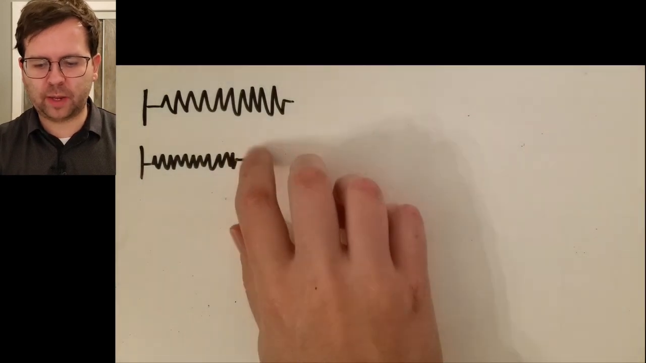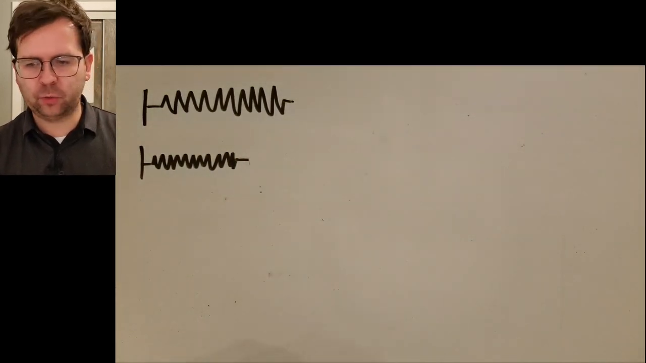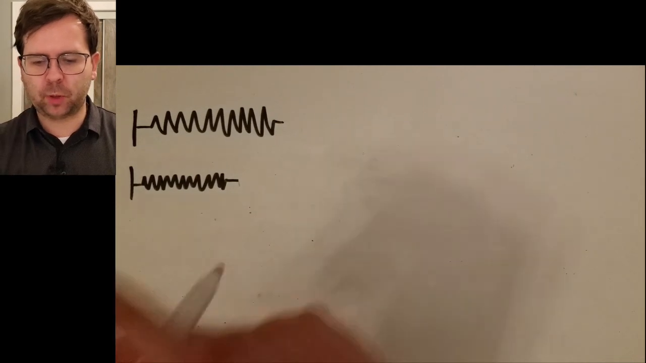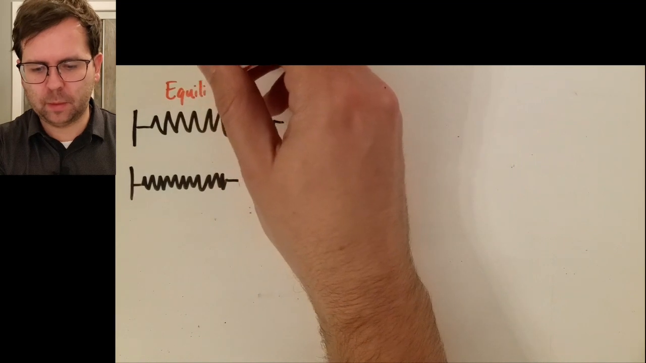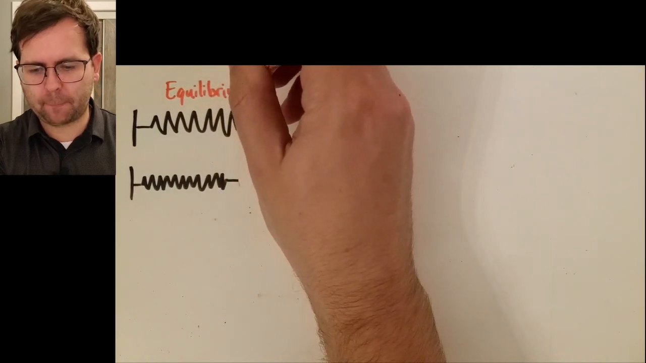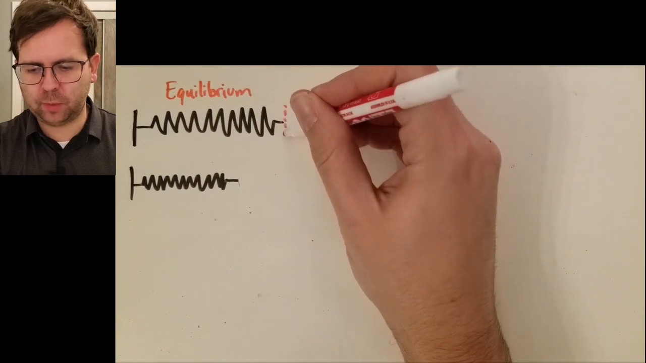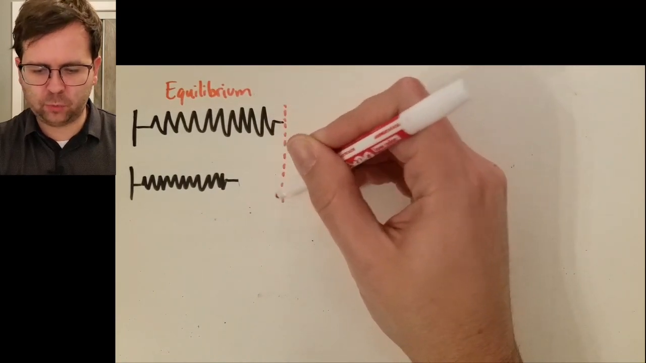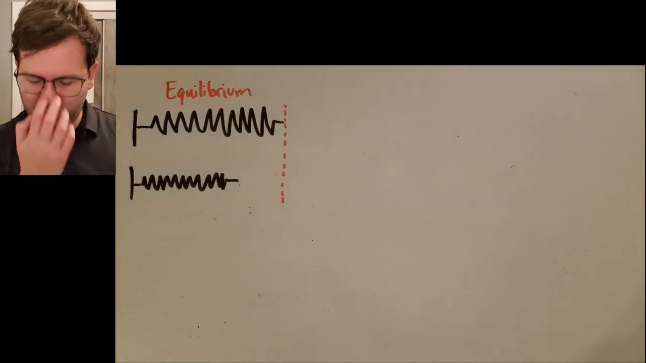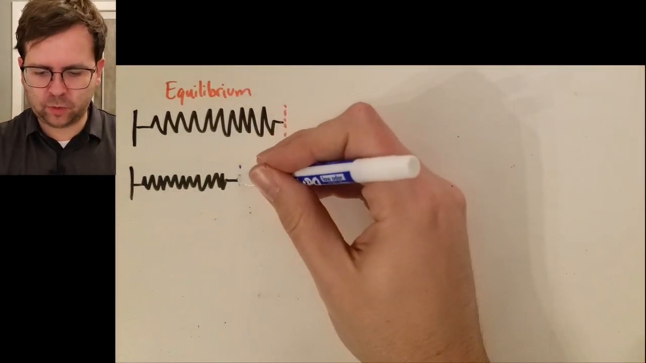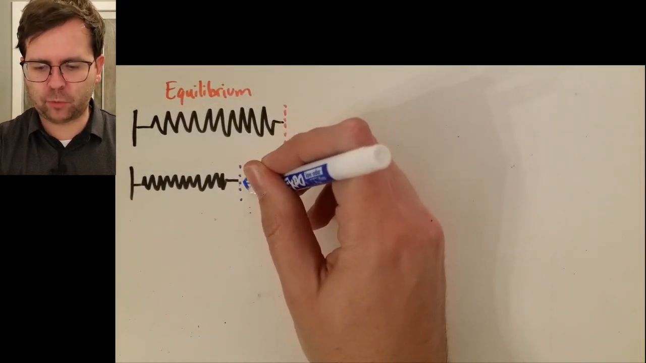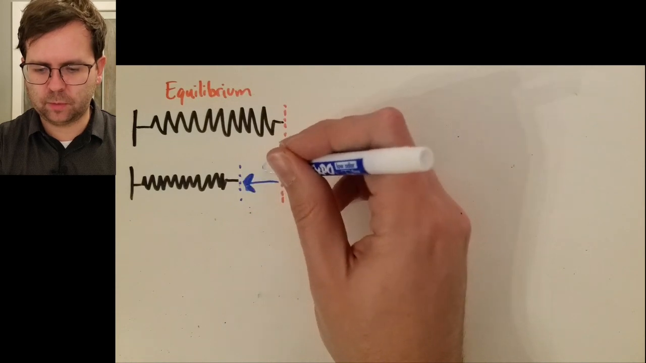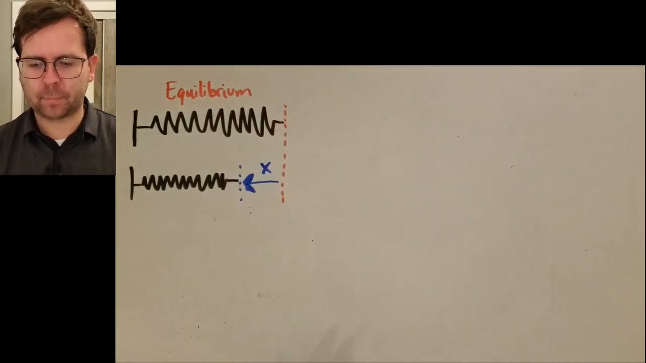So I've tried to draw that here, where the first picture is the spring before getting compressed. We call that the equilibrium of the spring. It's where it naturally would be before any forces are applied to it. And then here is the compressed spring, and it travels a distance here of x, we'll say.